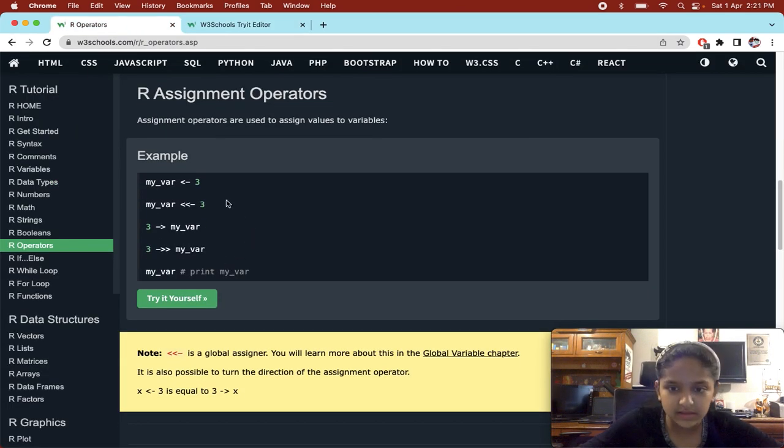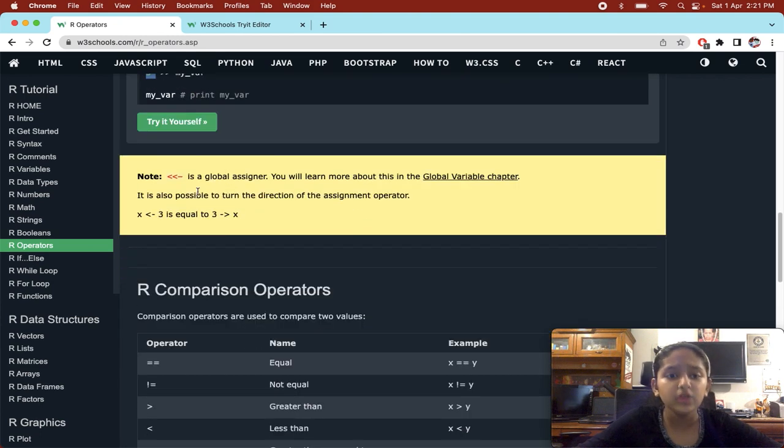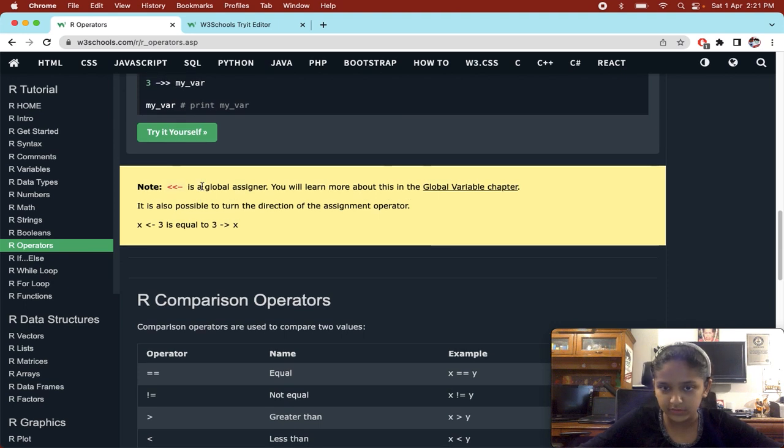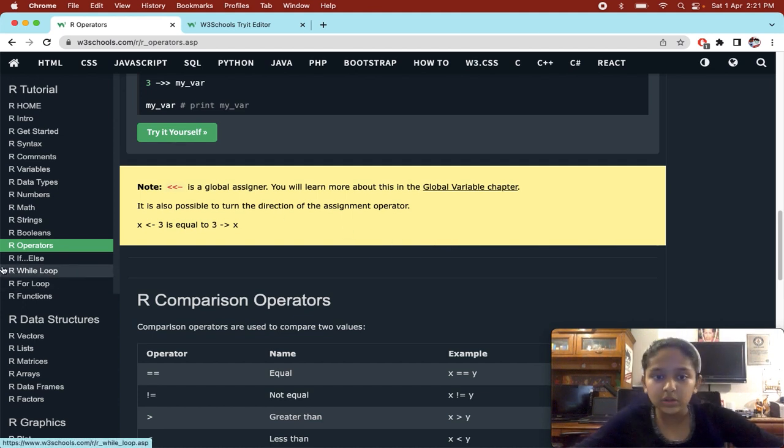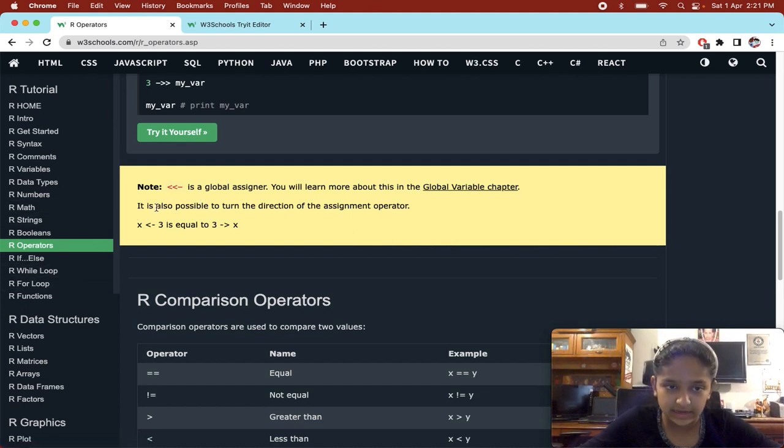Now you might be thinking, what is the difference between these operators? This operator is a global assigner. You will get to know about it more in the global variables chapter. It is also possible to turn the direction of the assignment operator.